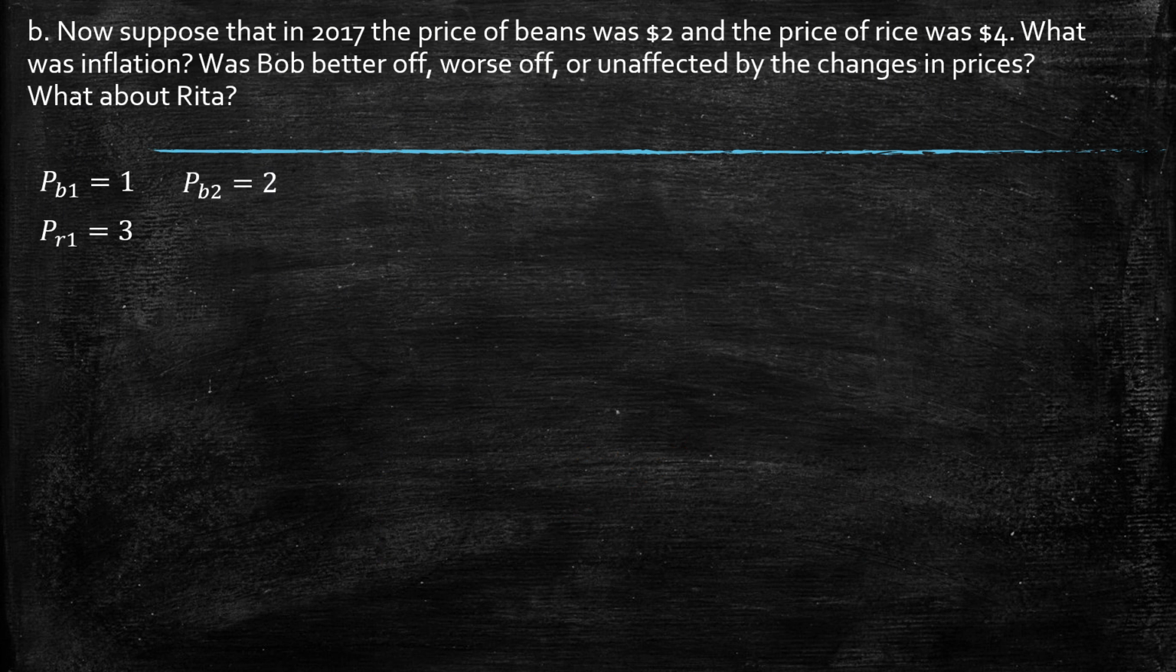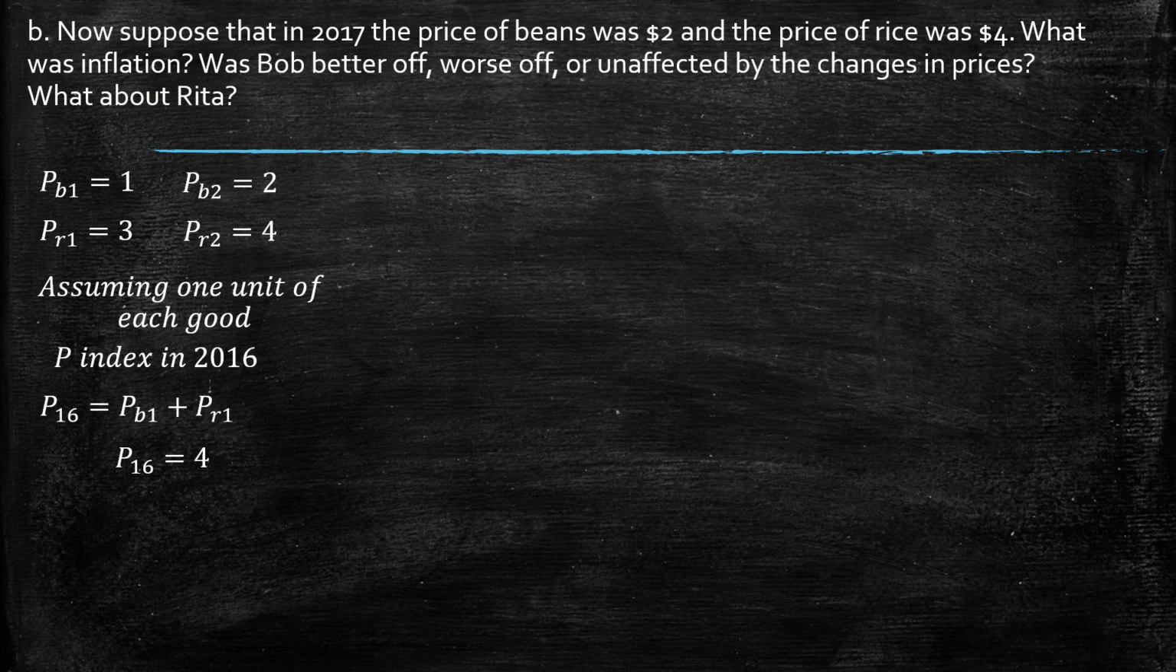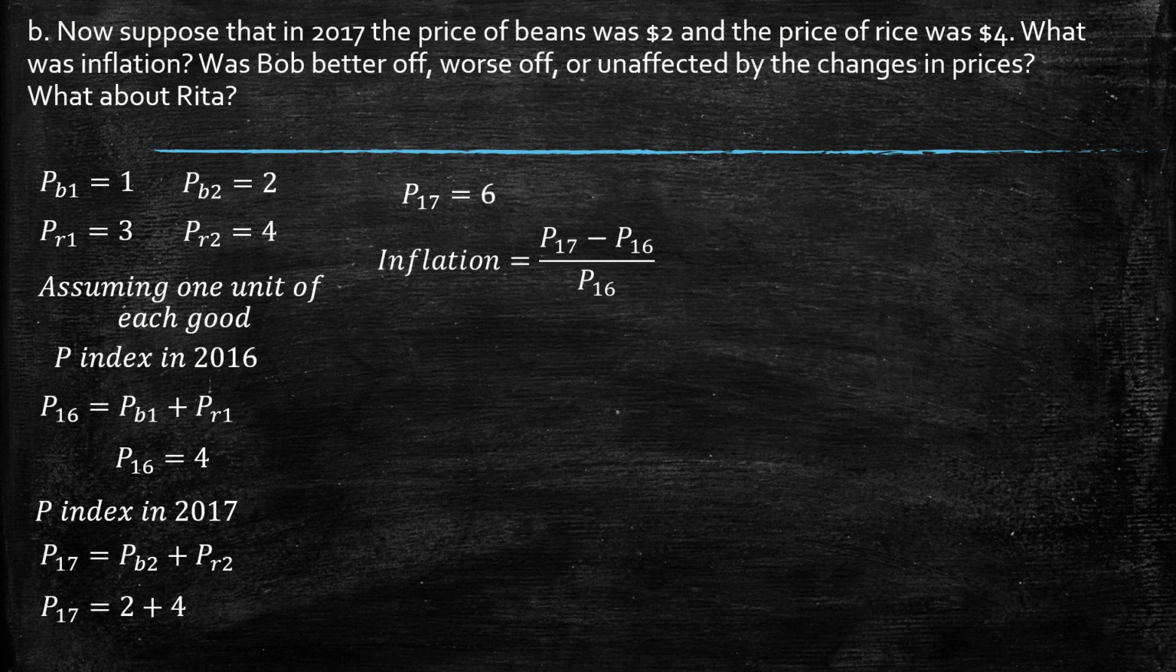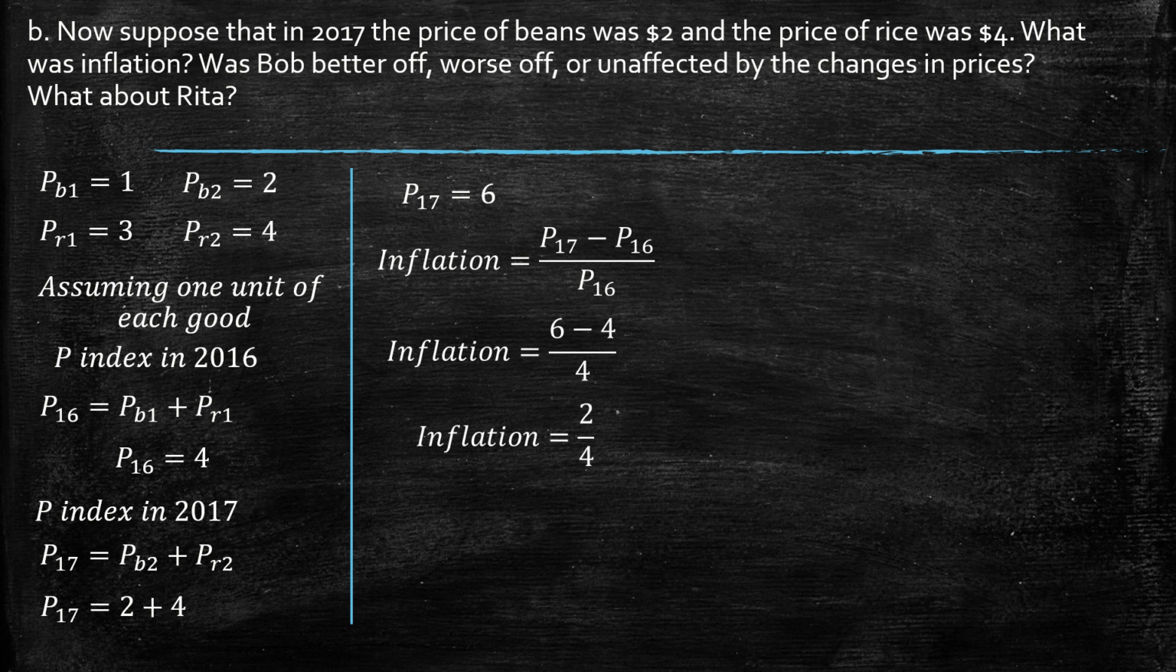Now the same situation but with 2 and 4. So the index in 2016 is exactly the same. In 2017 it should be 6. Now the difference is that the price of rice increases not to 6 but to 4. So the inflation of the overall economy should be exactly equal to 0.5, which is 6 minus 4 over 4. And then we have an inflation of 50%.